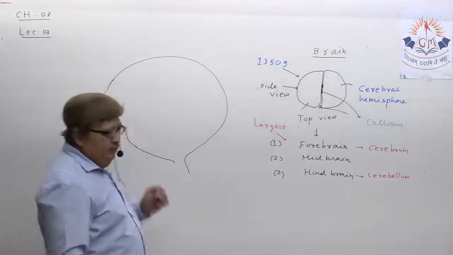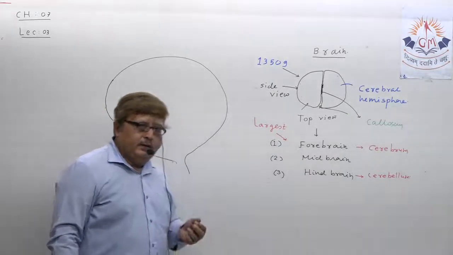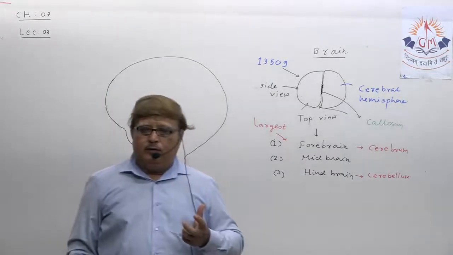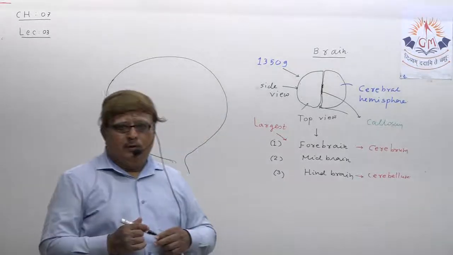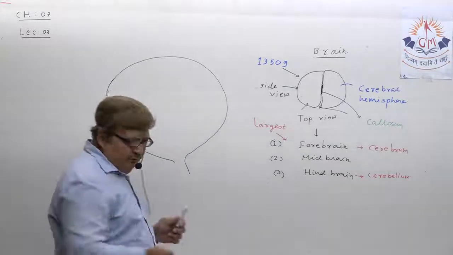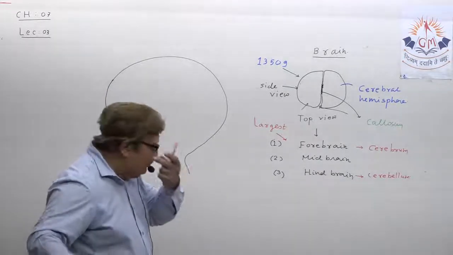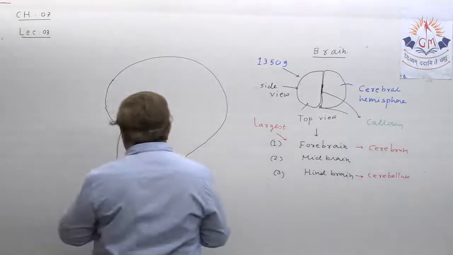Just try to understand, actually our human brain is protected, as you all know, in our cranium box. I can just show the cranium box around this, just for understanding.